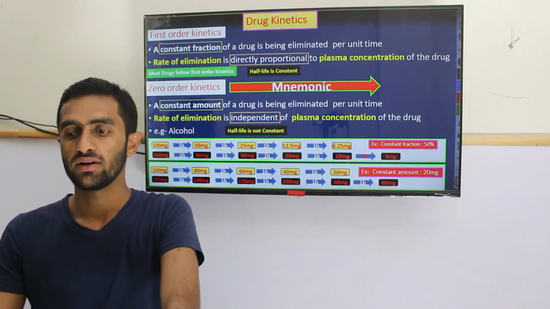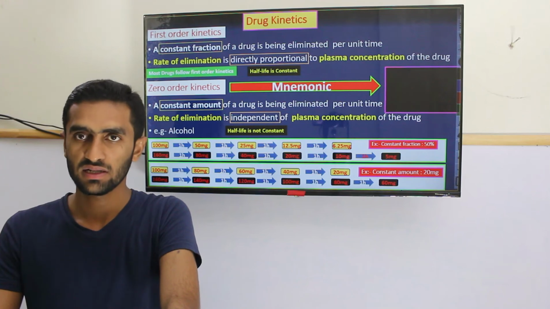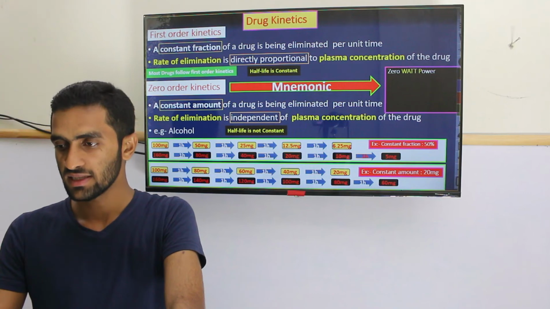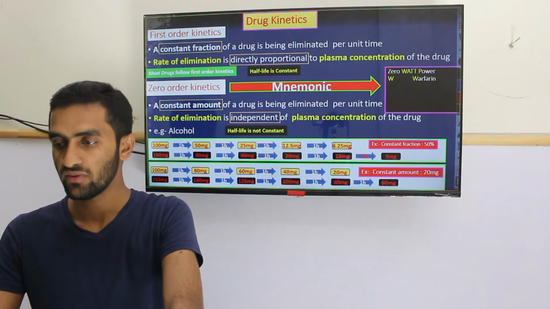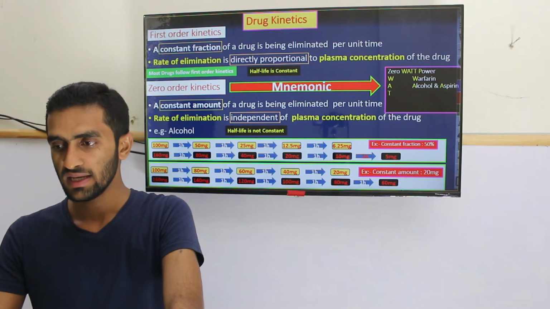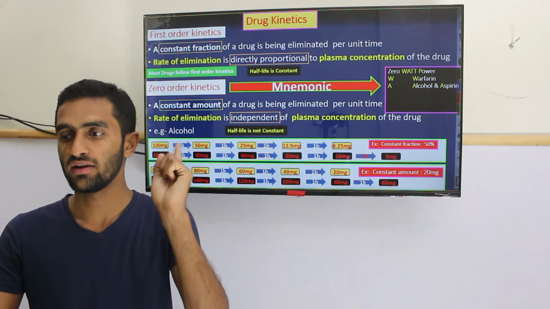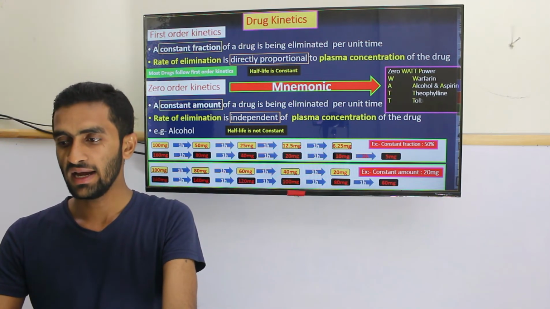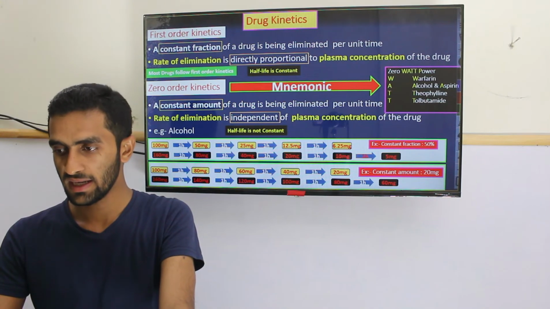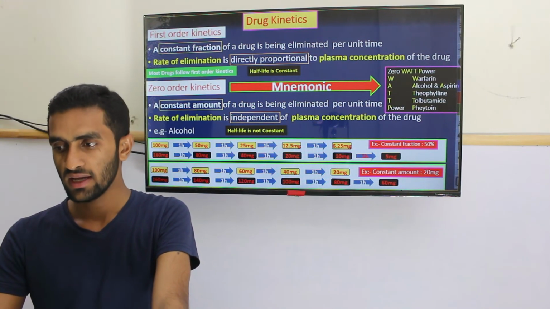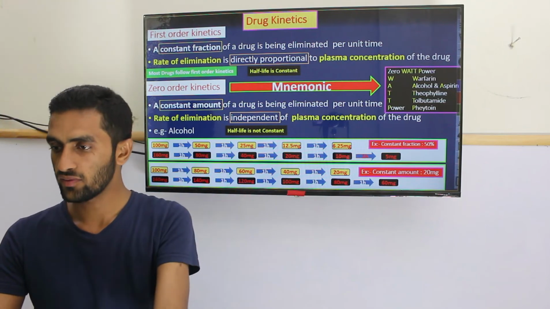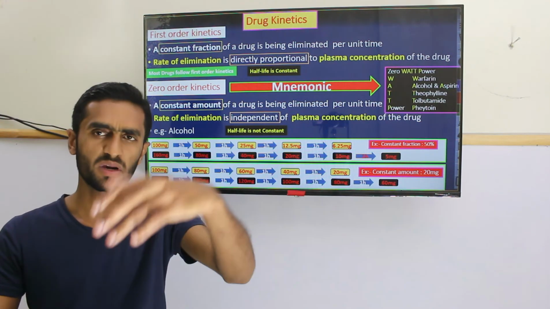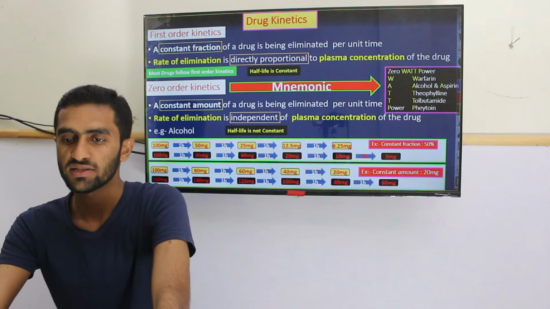Here is a mnemonic for some examples which you must know because they are tested. The mnemonic "zero watt power" is for the limited drugs which follow zero order: W represents warfarin, A represents alcohol and aspirin, T represents theophylline, the next T represents tolbutamide, and the P of power represents phenytoin. So these five, six follow zero order kinetics. But most drugs follow first order.